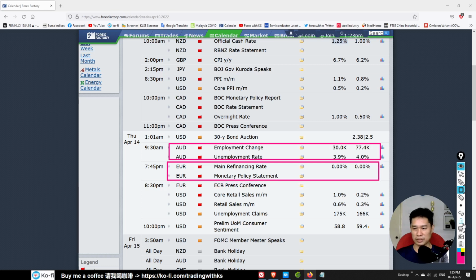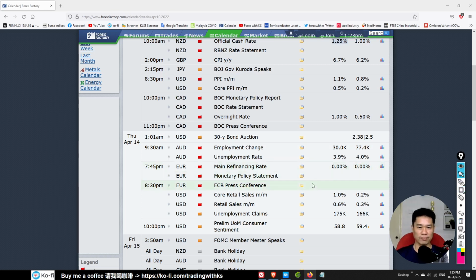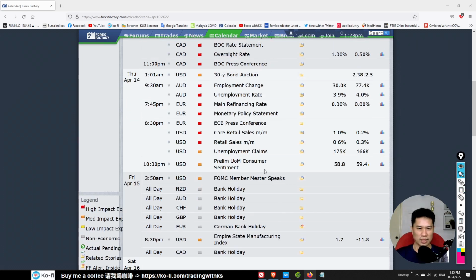refinancing rate. Next week will be a very volatile week. We have the ECB press conference for the Euro, then retail sales for USD. So Wednesday and Thursday will be quite volatile. Friday will be a holiday for New Zealand, Australia, Swiss franc, Britain, Canada, and Euro, but not the US, so Friday will be a quiet day.